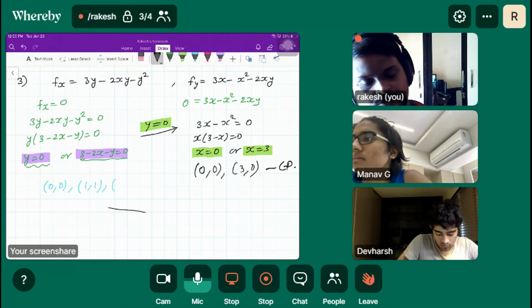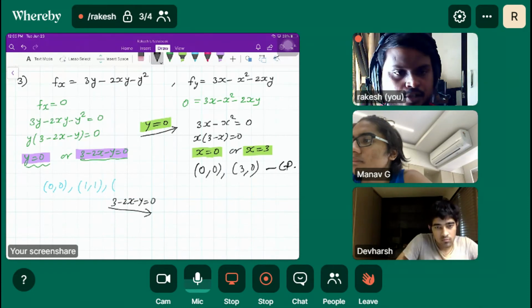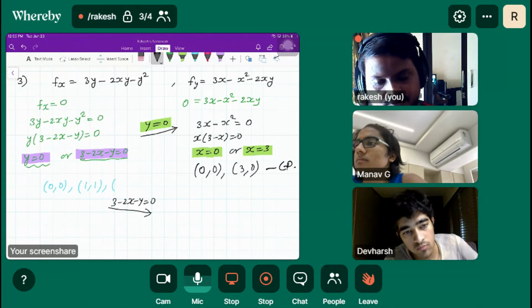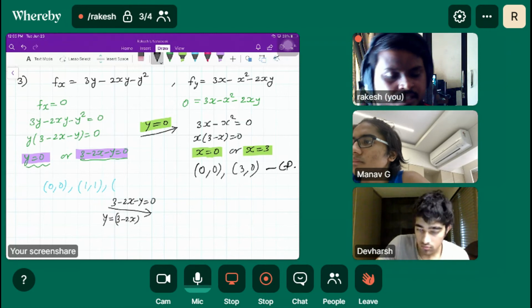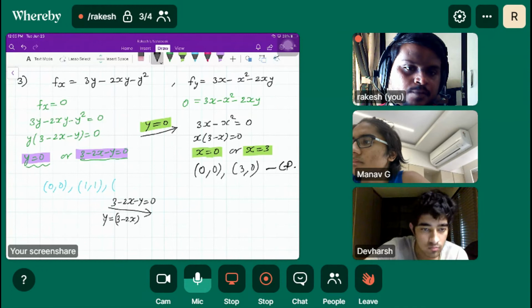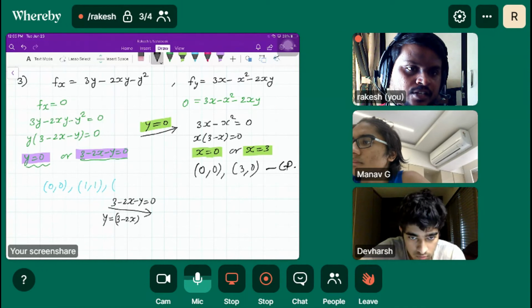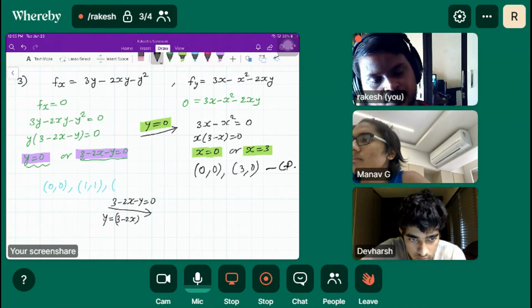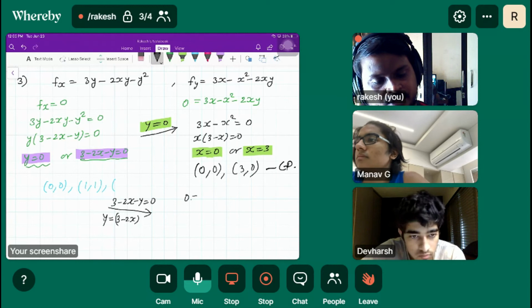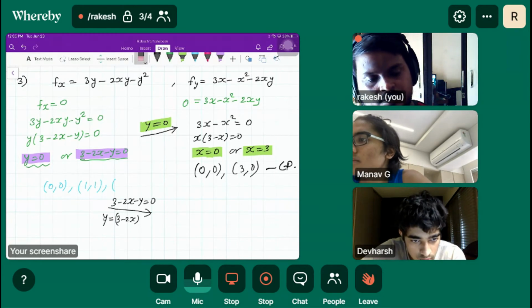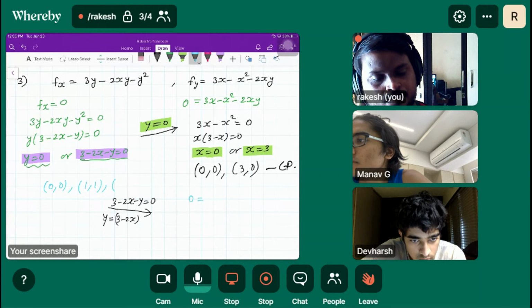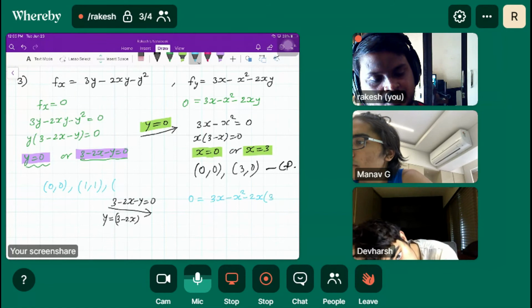And then when we take 3 minus 2x minus y equal to 0, y is equal to 3 minus 2x. We are putting y equal to 3 minus 2x into fy, so 0 is equal to 3x minus x square minus 2x times (3 minus 2x).